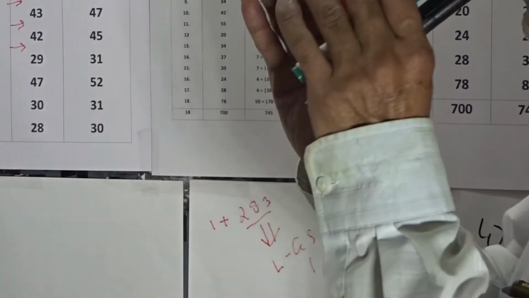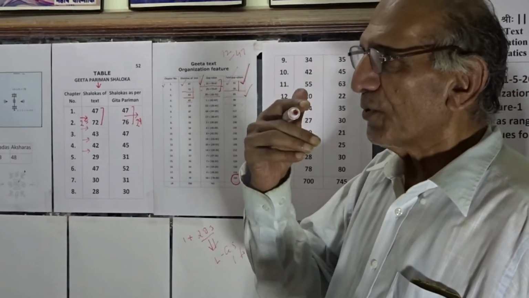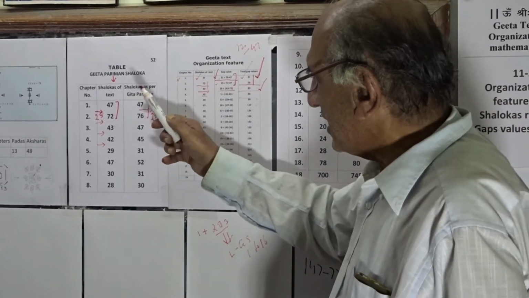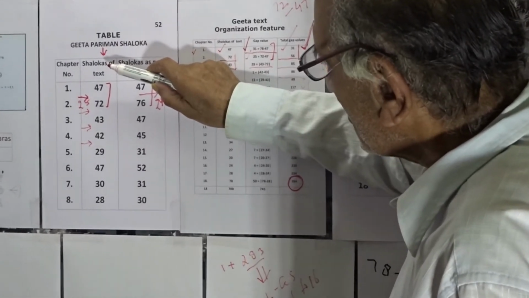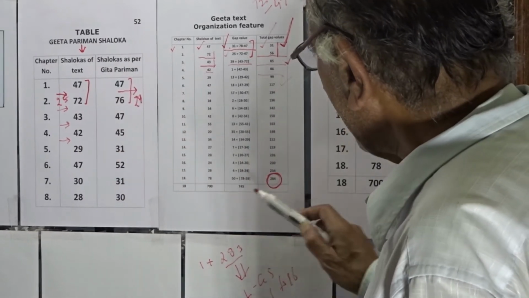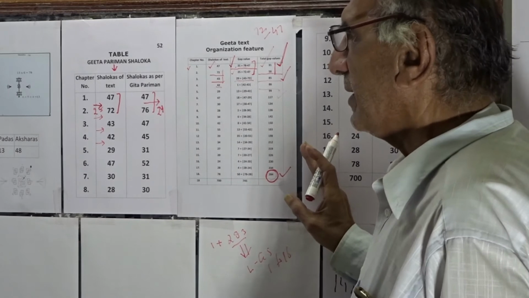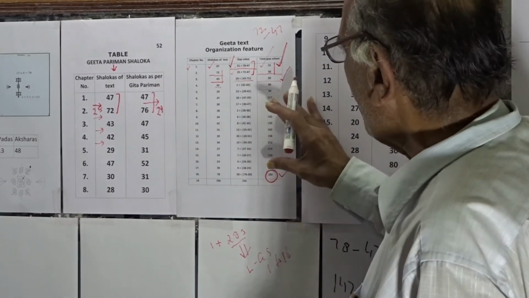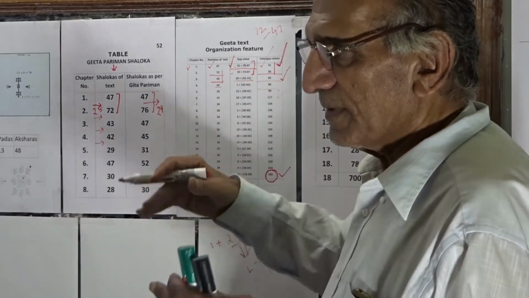As such, the first characteristic which prominently comes into focus is that the gap values of the text of Srimad Bhagavad Gita lead us to the value 284. However, let us focus upon the gap values of the Gita Parinam Shloka.